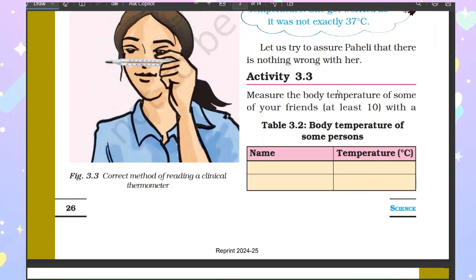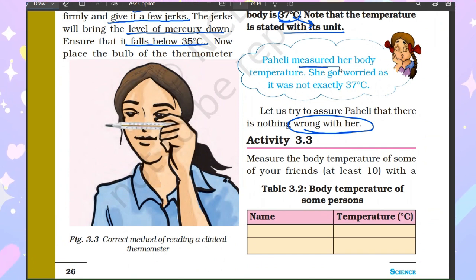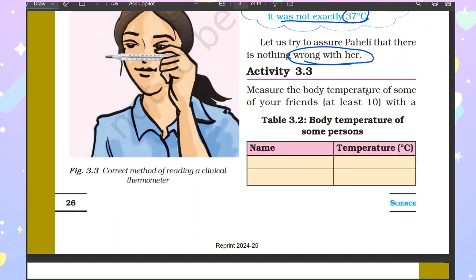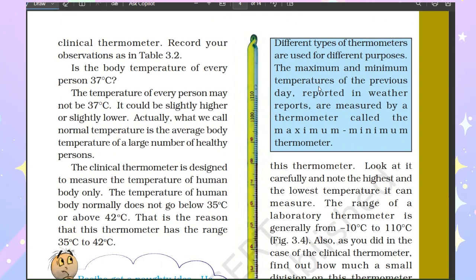Now let's try to assure Paheli that there is nothing wrong with her. What did she get? Paheli measured her body temperature, and she got worried as it was not exactly 37 degrees Celsius. So, what will happen to her, right? So, measure the body temperature of some of your friends. You can write it there. Is the body temperature of every person 37 degrees Celsius? The temperature of every person may not be 37 degrees Celsius. It could be slightly higher or slightly lower.